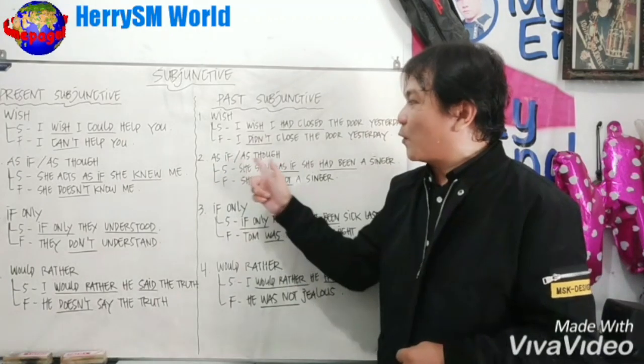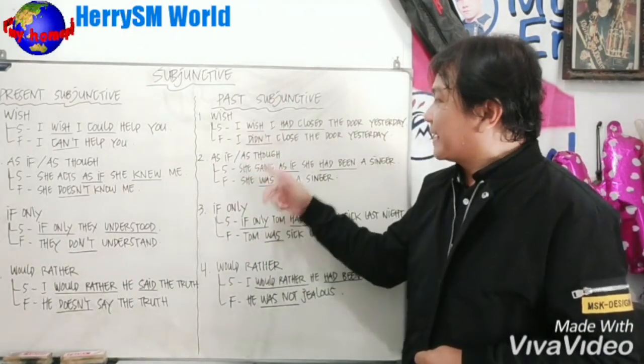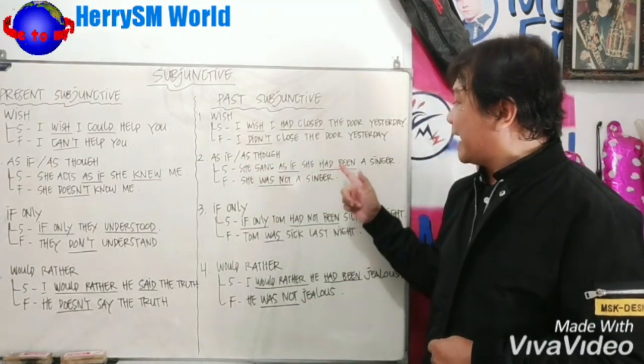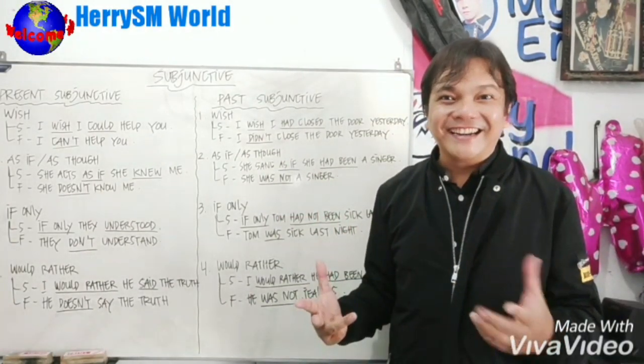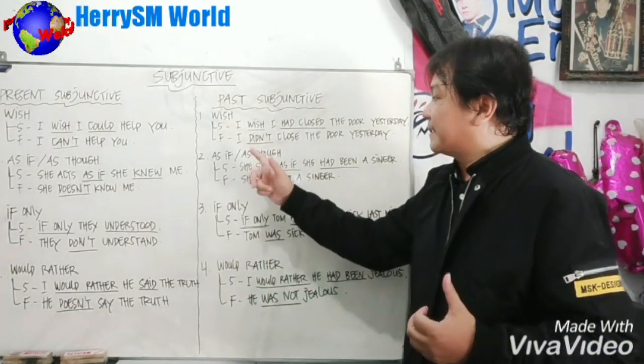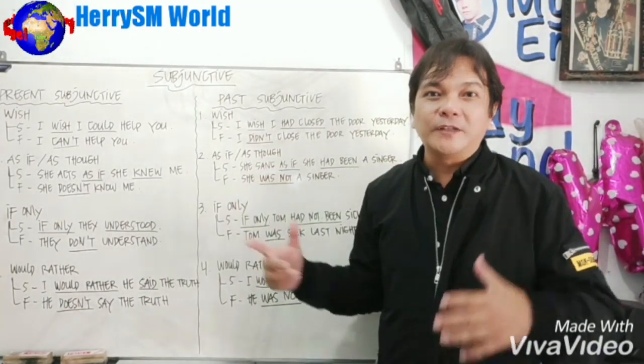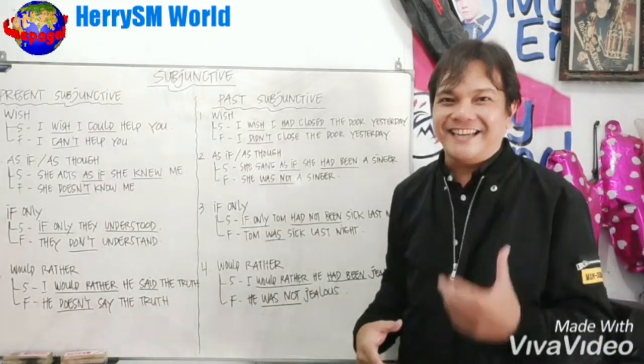Well, now let's continue on to the second example of the past subjunctive. This is the as if or as though. The subjunctive is: she sang as if she had been a singer. Means that she was not a singer. Got it? Because this is the subjunctive, so it is unreality. So the reality is she was not a singer.